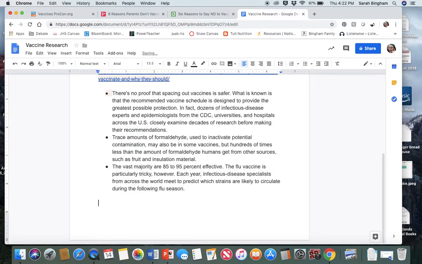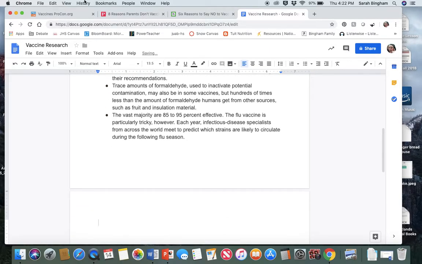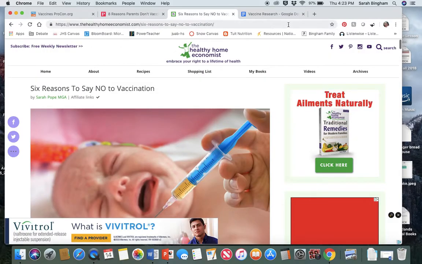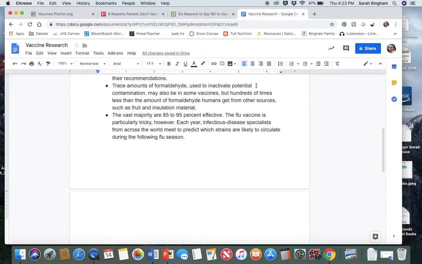I've got another one here, and I'm really close to the end of my page, so I might just skip to the next page. "6 Reasons." Now this is a con. I plan on arguing pro, but it is really important to understand what the con people are saying, because I have to have a counterclaim or rebuttal in my paper. So it's nice to know what the other side thinks and says, so that I can counter that before, if I need to.